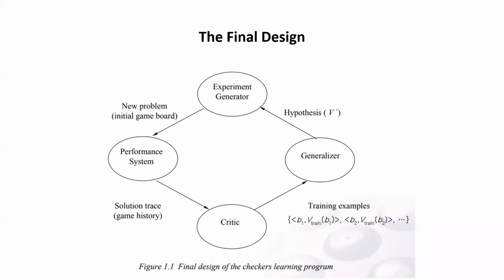Next is the experiment generator. The experiment generator takes the current hypothesis and outputs a new problem for the performance system to improve or explore. That means it has learned properly. So finally, we are done with this particular topic.